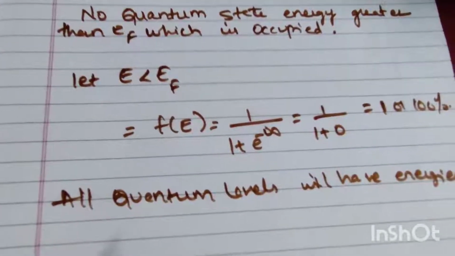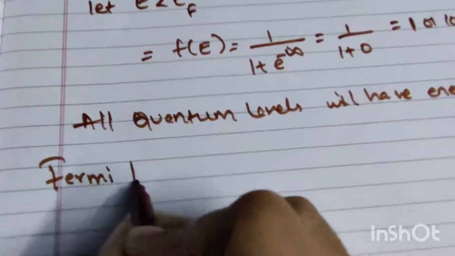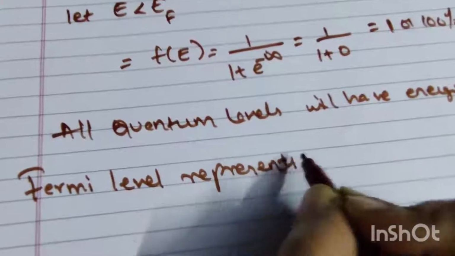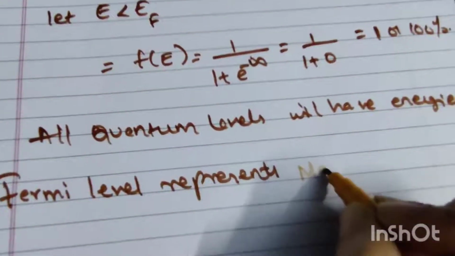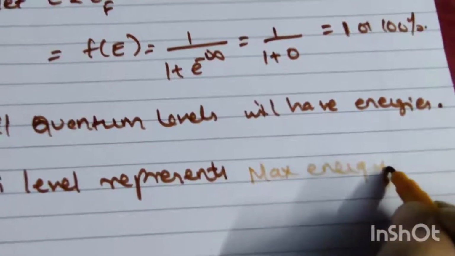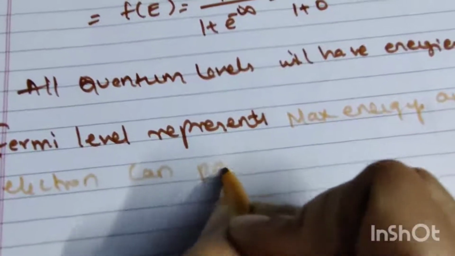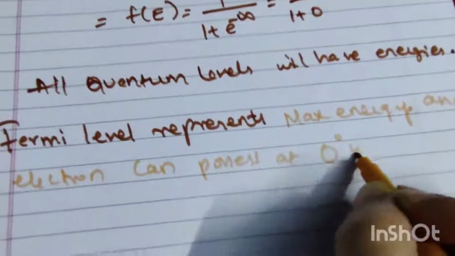So the Fermi level represents the maximum energy any electron can possess at absolute 0 Kelvin temperature.